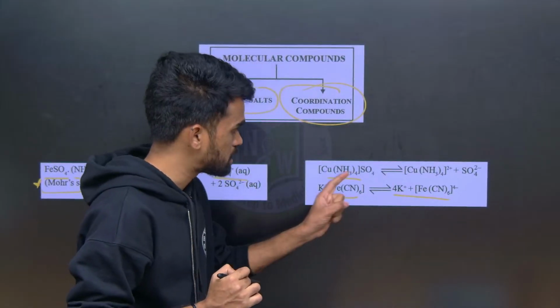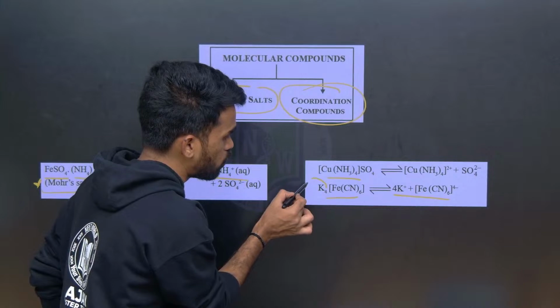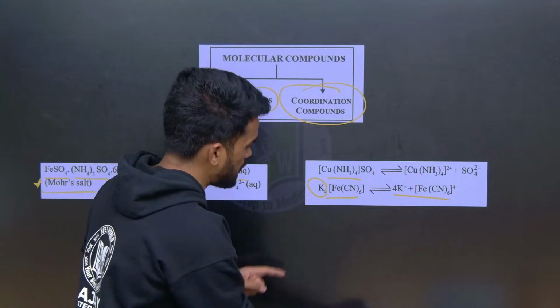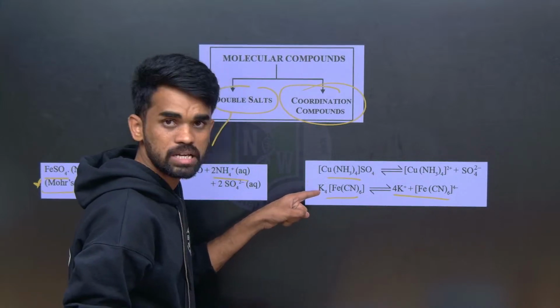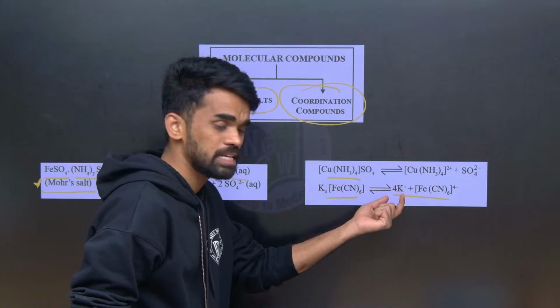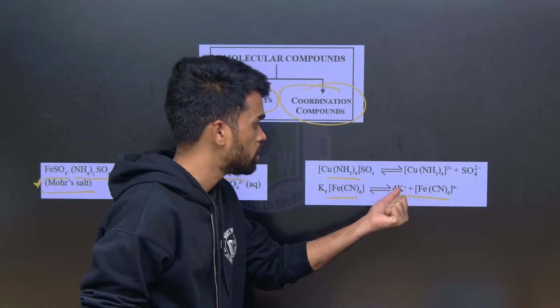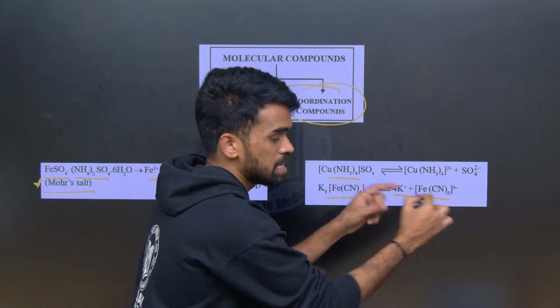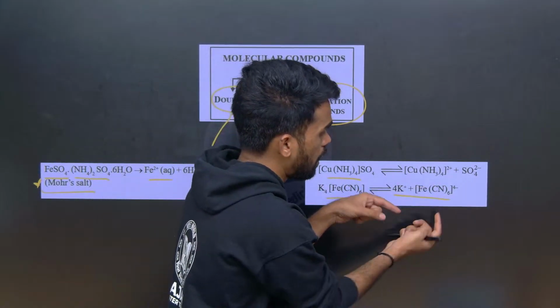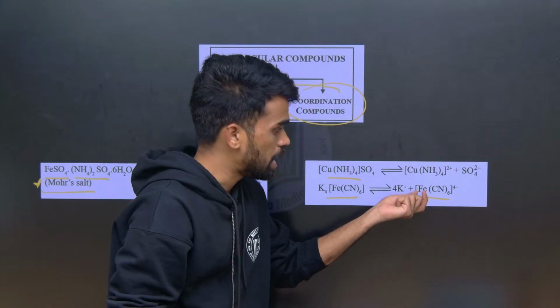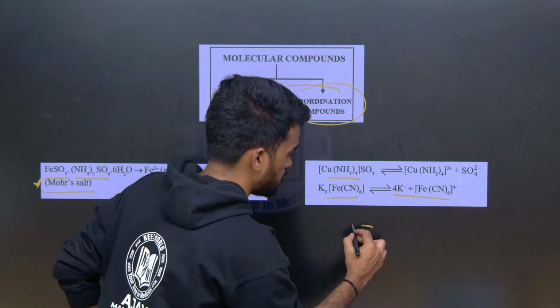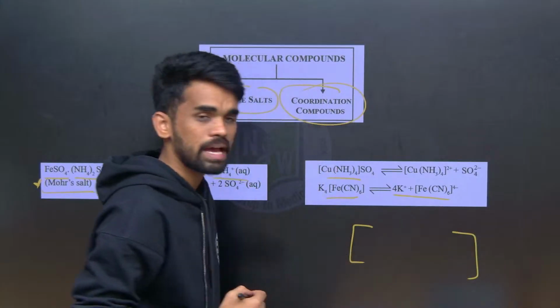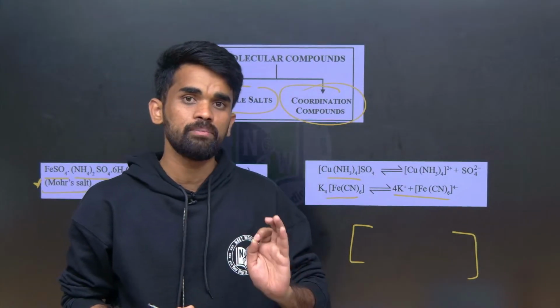Whatever the 4 potassium ions are there, they just dissociate as 4 K plus, and the remaining coordination sphere remains the same. It means whatever ligands are present along with the metal in this coordination sphere, the square bracket represents the coordination sphere in metal complexes.